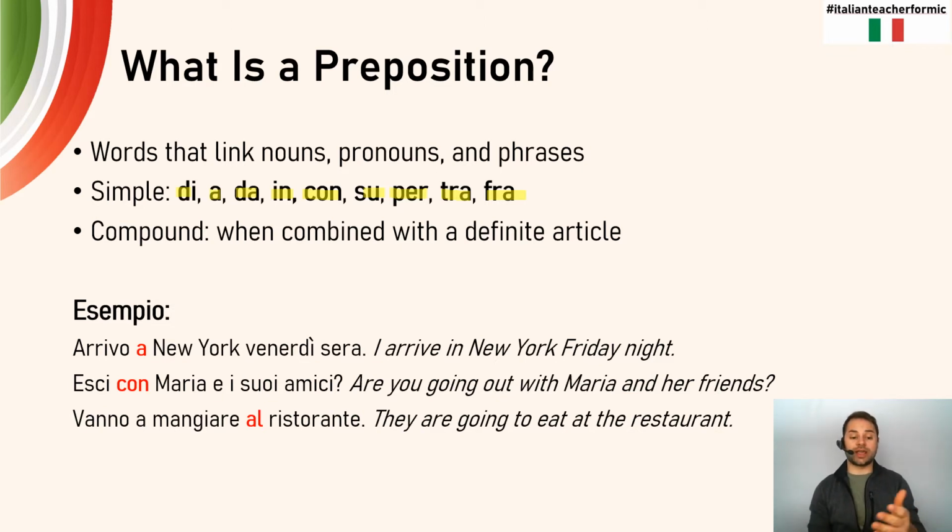Lastly, vanno a mangiare al ristorante. This is an example of a compound preposition where we're taking the idea of vanno a mangiare, they're going to eat at the restaurant. That "at the", al, is the compound, the combination of a plus il in particular. But let's start off with the idea of simple, and then we'll move into the compound perspective.